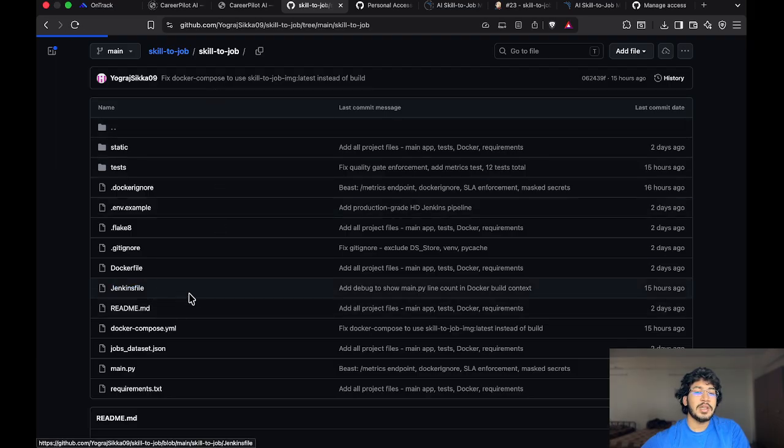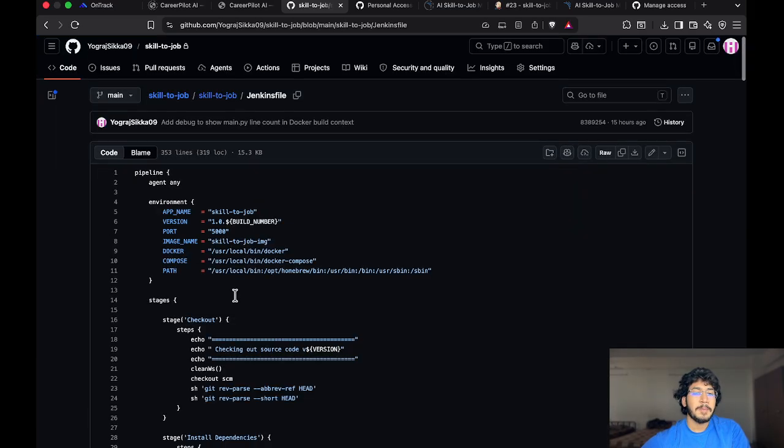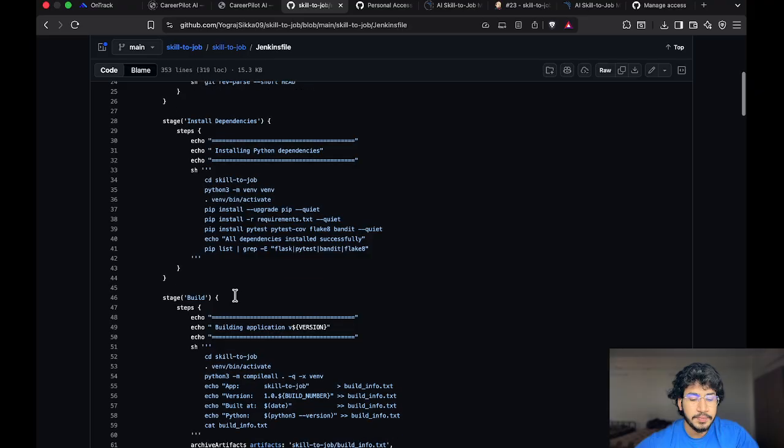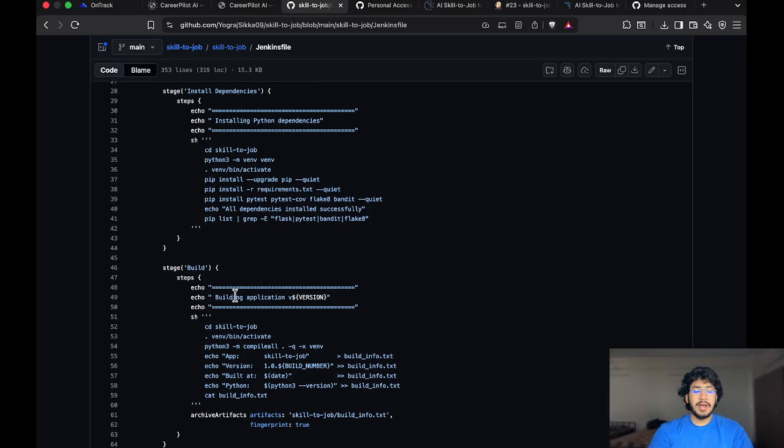So this is my Jenkinsfile. As you can see, this is my whole Jenkinsfile. This is my entire pipeline. It is a declarative pipeline, which means it follows a great structure format that Jenkins can read and execute on their application. As you can see, the pipeline has environment variables defined at the very top of it, which I showed you earlier, and then a series of stages. Each stage does a specific job.